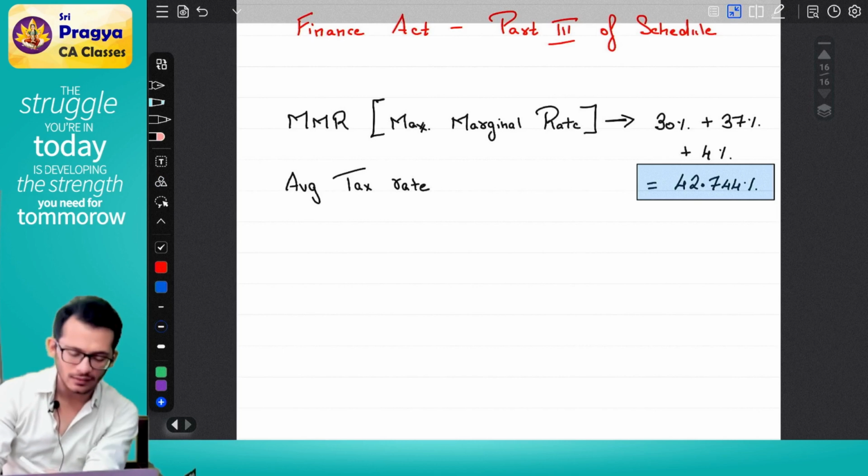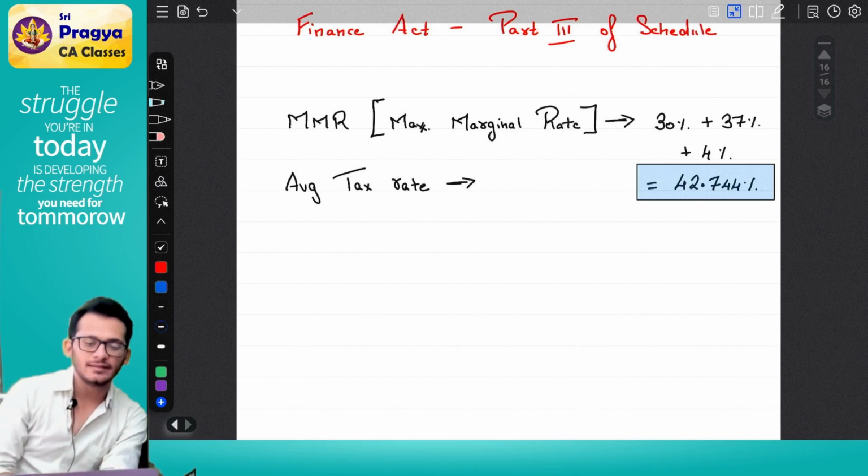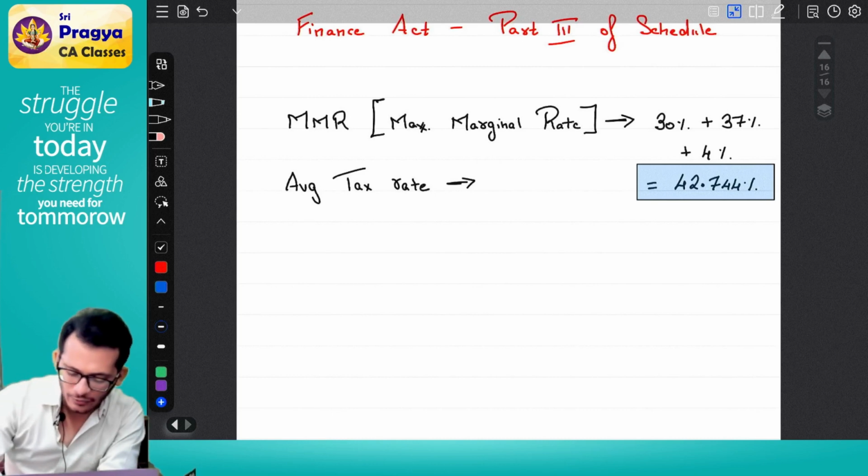What is average tax rate? Simple. If you are liable to pay a tax, on what income you are paying is called the average tax rate.